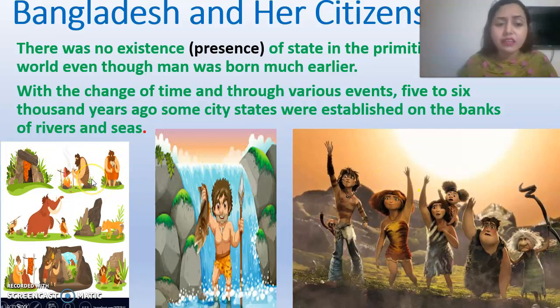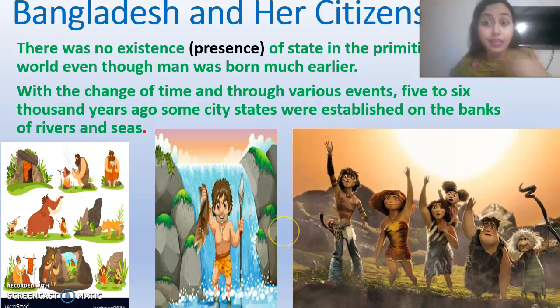Then they learned how to light fire and how to live. They learned that they need to wear something. They started making clothes from the skin of animals also. They learned this over time, not in a single day.